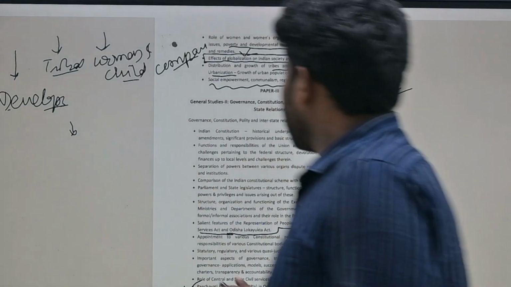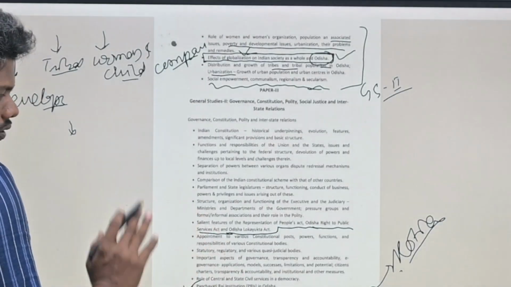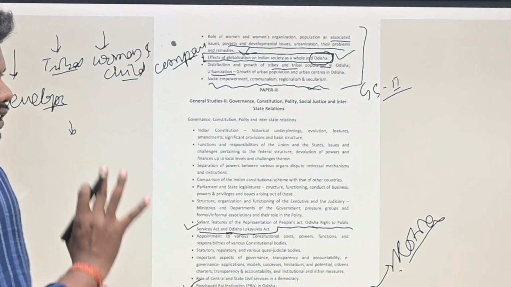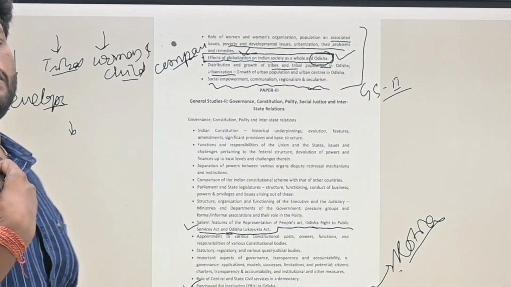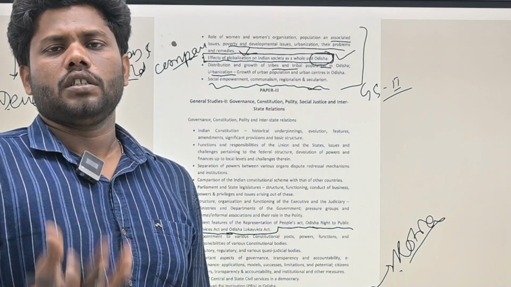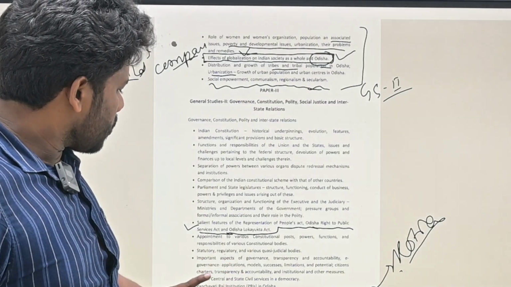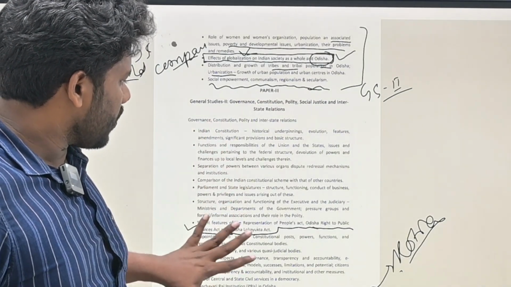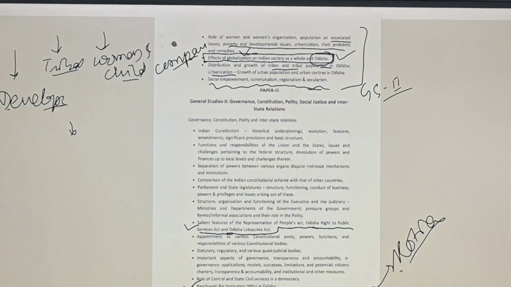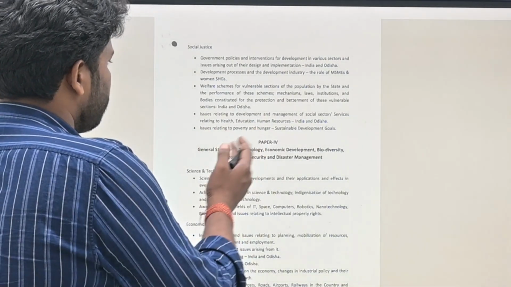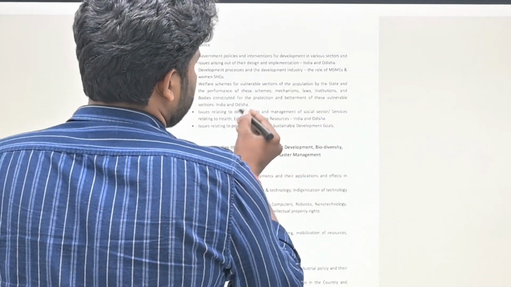So whenever we are studying a particular subject, we need to see how it is influencing us, meaning the people of Odisha, because you are going to be a part of Odisha society and the Odisha government. That is how we will be dealing with it. Obviously I think this paper must have been covered by Viraj sir, so I will just go through some of the portions which have been left over.